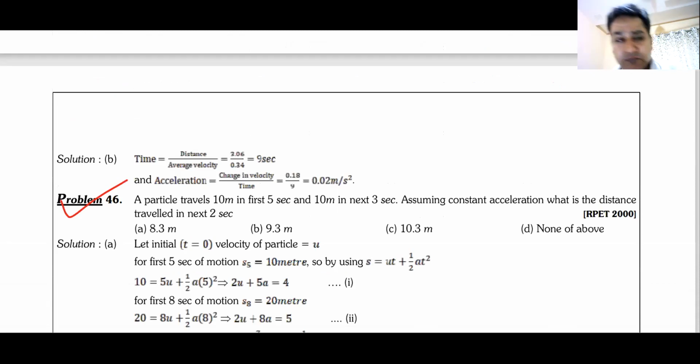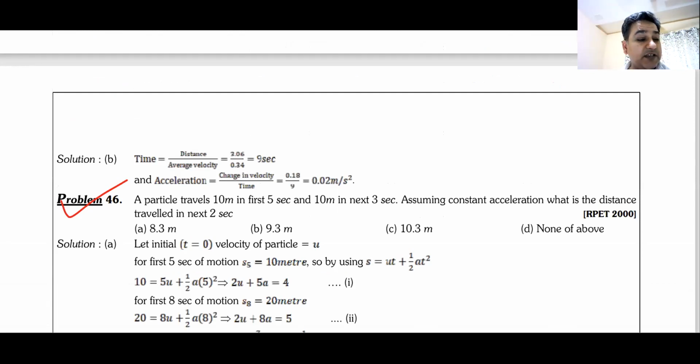With this, the time is also over. I would like to wind up today's class. In today's class, we have discussed one problem in which we covered everything from average speed to average velocity, displacement to distance, average acceleration, instantaneous acceleration, everything.